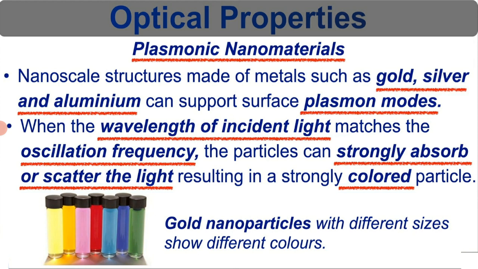Plasmonic nanomaterials. Nanoscale structures made of metals such as gold, silver and aluminium can support surface plasmons. When the wavelength of incident light matches the oscillation frequency, the particles can strongly absorb or scatter the light, resulting in strongly colored particles. Gold nanoparticles of different sizes show different colors.